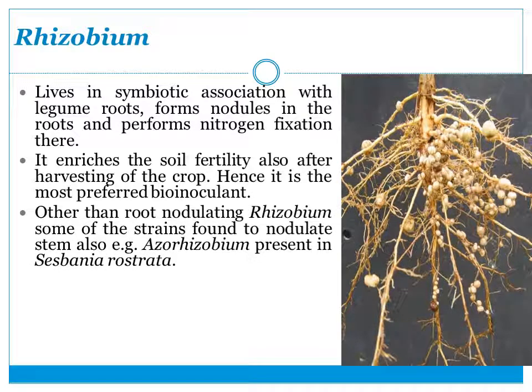There are other Rhizobium strains which can nodulate the stems of plants also, and an example is Azorhizobium, which forms nodules on the stem of Sesbania rostrata, and this is also used commercially as a bioinoculant or biofertilizer.